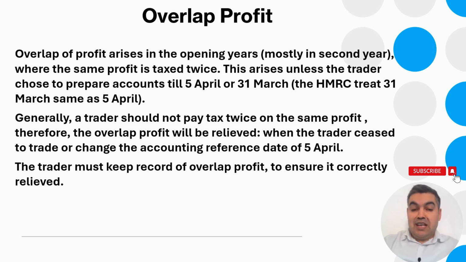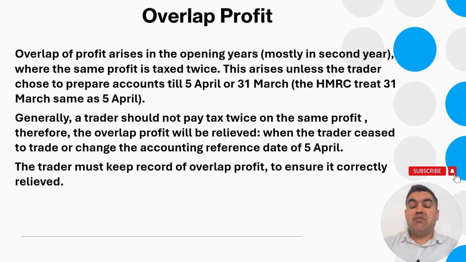Overlap of profit arises in the opening years. If you have seen my other videos on how the opening year rules work, then you will understand this topic very well as well. I would suggest you watch those videos. So overlap of profit arises in the opening years where the same profit is taxed twice. This arises unless the trader chose to prepare accounts to 5th of April or 31st March. HMRC treats 31st March the same as 5th of April. So in the opening year, there will be overlap profit if you choose another accounting date other than 5th of April or 31st March. Generally, a trader should not pay tax twice on the same profit.